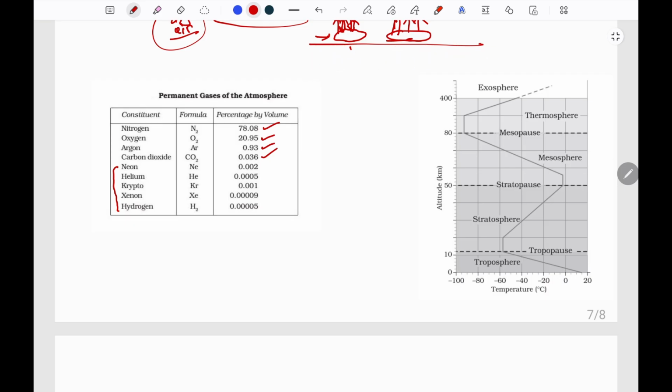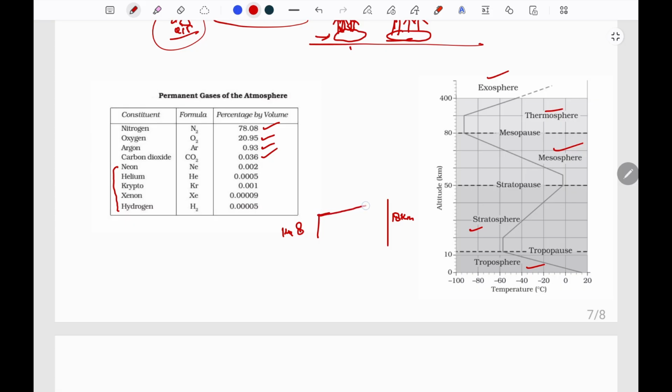Now let us look at the structure of the atmosphere. The atmosphere is divided into five layers: troposphere, stratosphere, mesosphere, thermosphere, and exosphere. All the climatic activities are generally confined to the layer of troposphere. This is the lowermost layer of the atmosphere, extending up to a height of generally 13 kilometers, which is maximum at the equator, where it extends up to around 18 kilometers, and at the poles it is lower, up to 8 kilometers only.